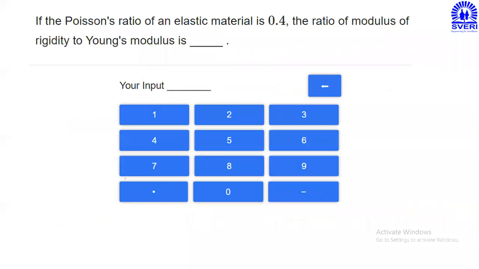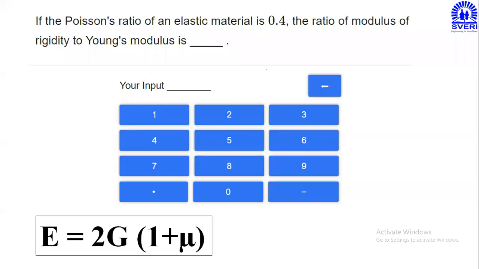You have to do the rough calculation, and the final answer you have to type using this particular structure, and enter your answer. Now, what they have given here: Poisson's ratio is 0.4, and they have asked for the ratio of modulus of rigidity to E, that means G upon E. So once again I have to use this relation, E is equal to 2G in bracket 1 plus mu. Only Poisson's ratio is given, and we have to find the ratio of G upon E.